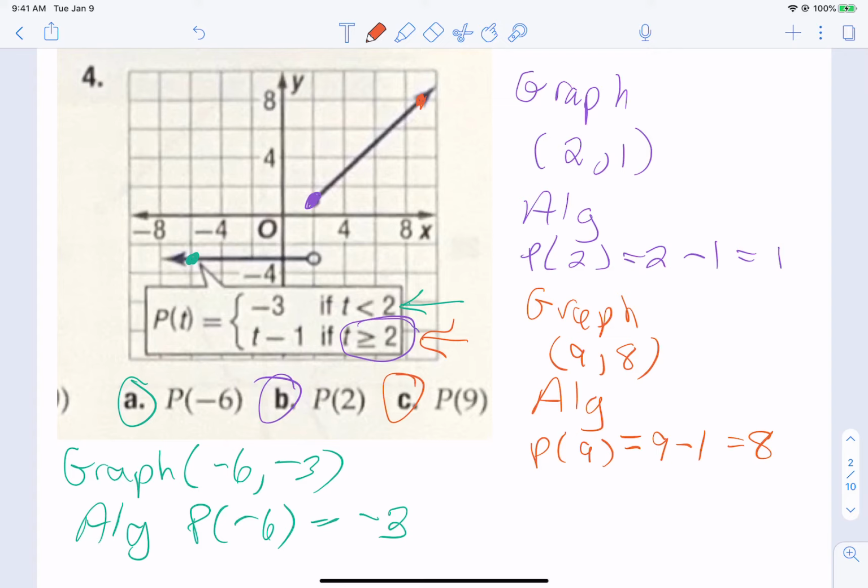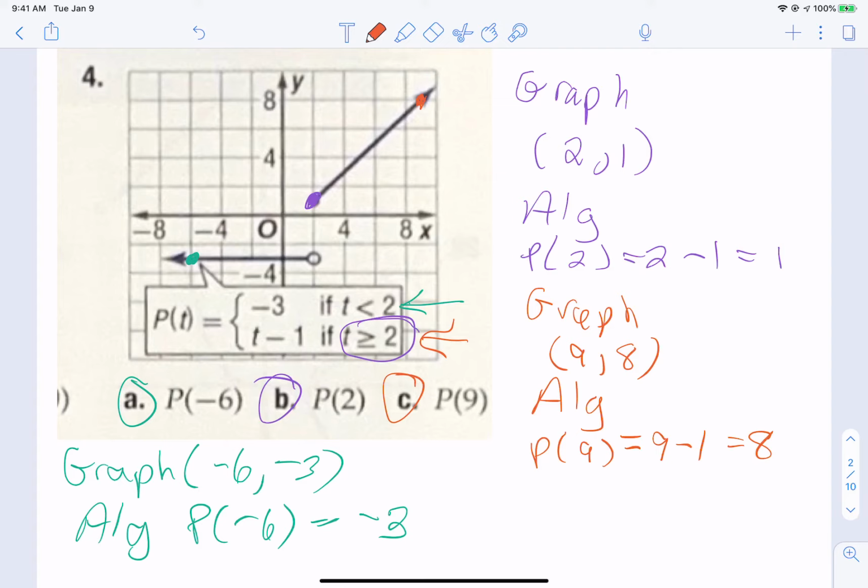That's it, okay? So you're going to find me the point on the graph, list what that point is, and then I want you to show the algebra. Even, you'll notice, I can do that in my head. Like look what's in purple. I can do 2 minus 1 in my head, but show me that. Show me that you can see, so I can clearly see what algebra was used.